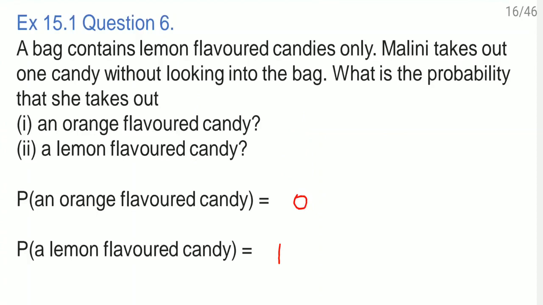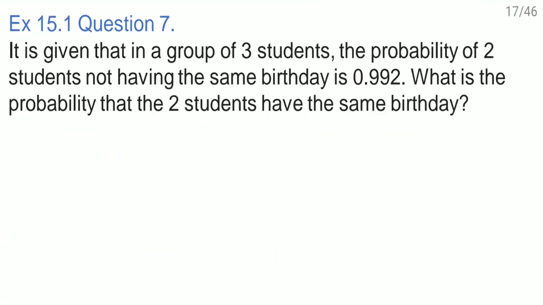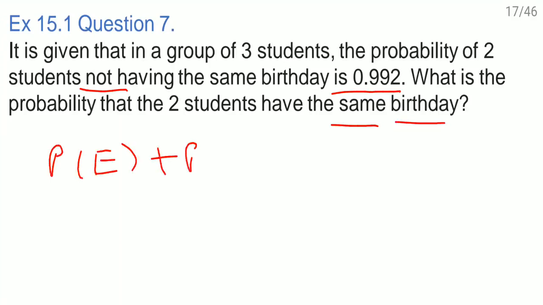Okay. Question number 7. It is given that in a group of 3 students, the probability of 2 students not having the same birthday is 0.992. What is the probability that the 2 students have the same birthday? See here, probability of an event plus probability of not the event is equal to 1. This we know.